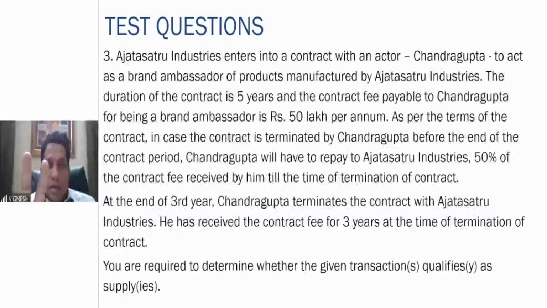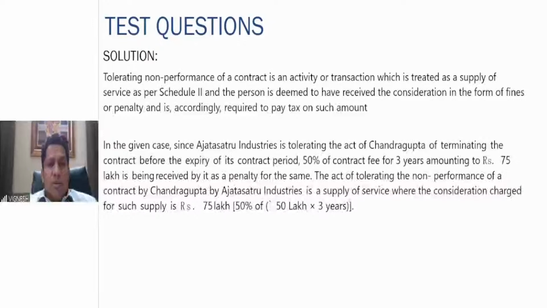So there are 2 supplies here. One supply is given by the industries. Ajatashatru Industries is tolerating non-performance of the contract, which is a supply of service. Since the non-performance of the contract is being tolerated, a penalty of 75 lakhs, that is 50% of that 1.5 crores, is being repaid by Chandragupta to Ajatashatru Industries. That is the consideration which is involved, right? Tolerating non-performance is an act that is taxable. Ajatashatru is tolerating the act of Chandragupta for terminating before the expiry. 50% of the contract fee, 75 lakhs, is being paid. The point is clear.